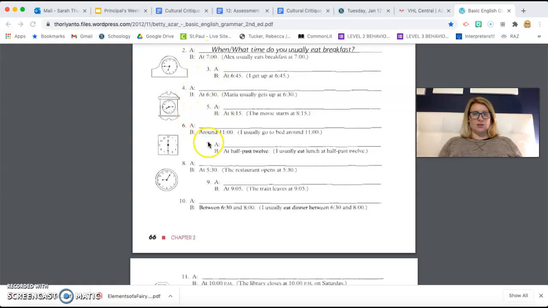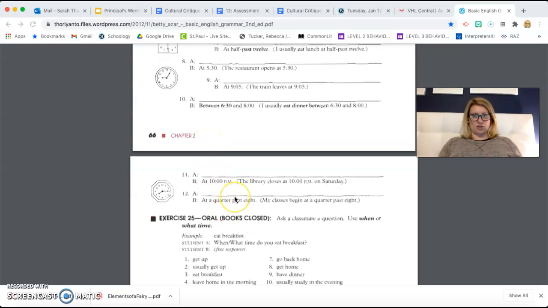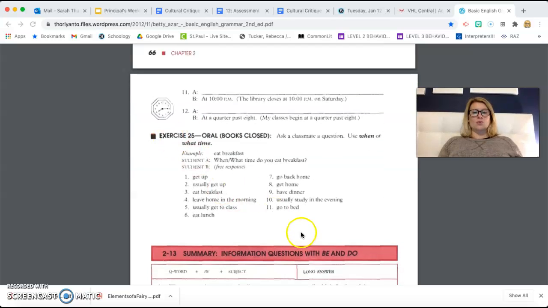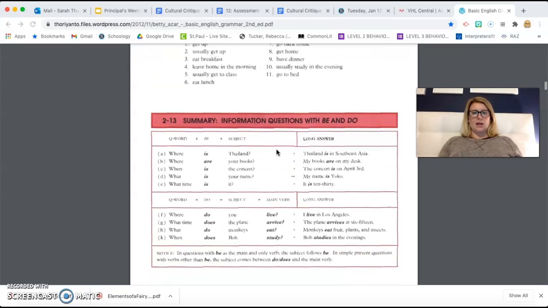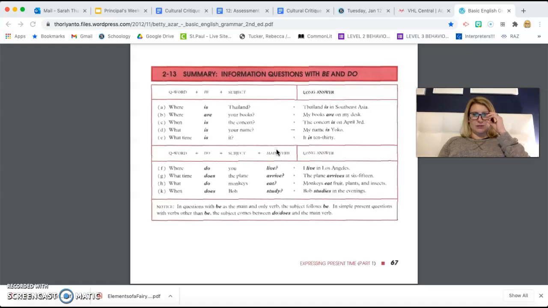Okay. So you are creating questions for number 3, 4, 5, 6. You're going to continue creating some questions, okay? This is an oral part, so we're going to skip that. You don't need to do exercise 15. And this is going to be the next focus for the lesson.